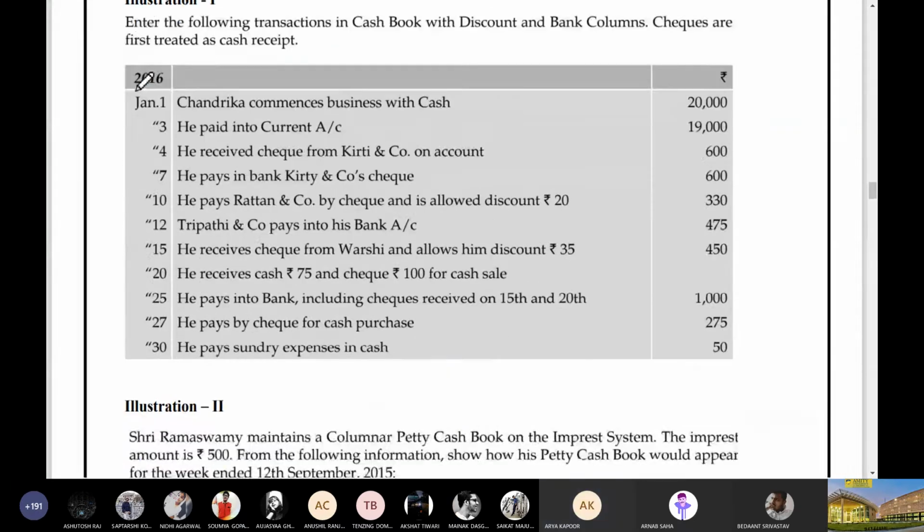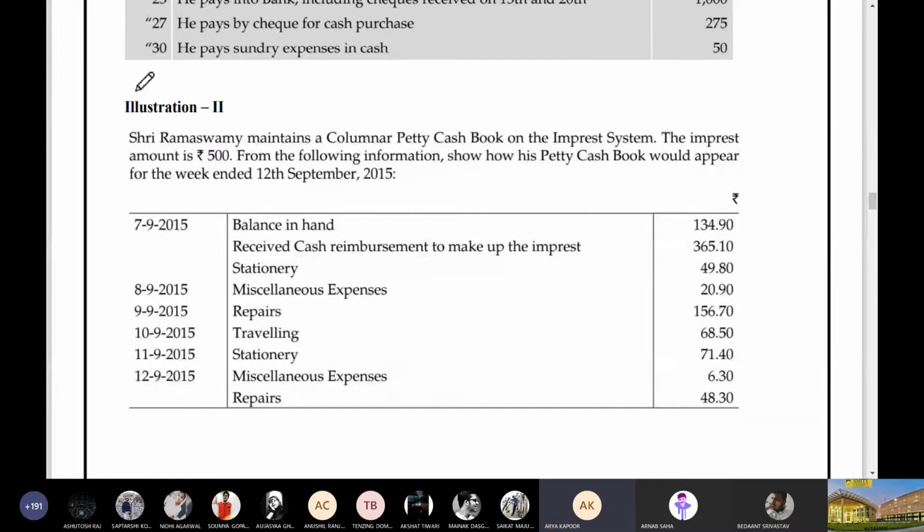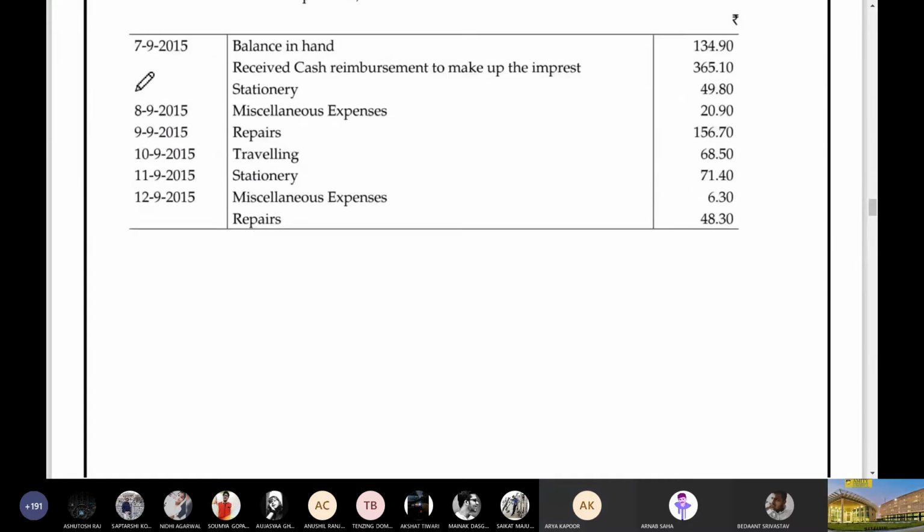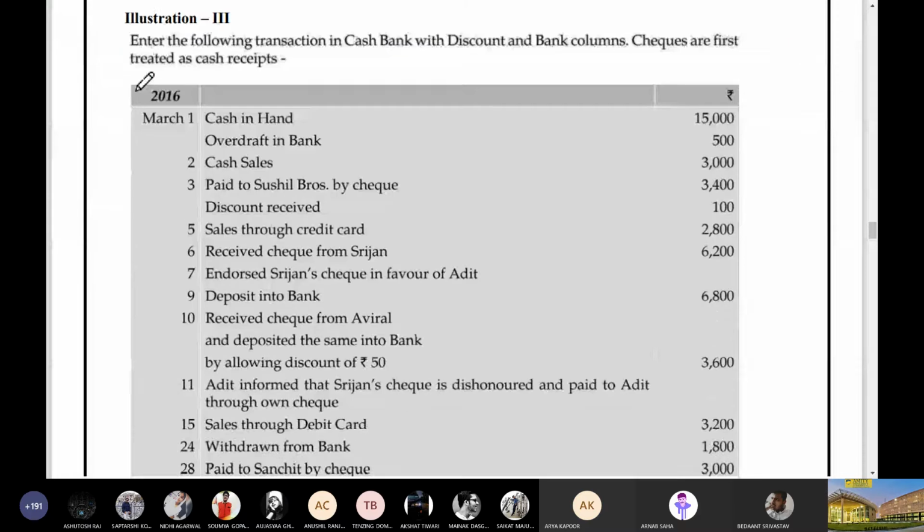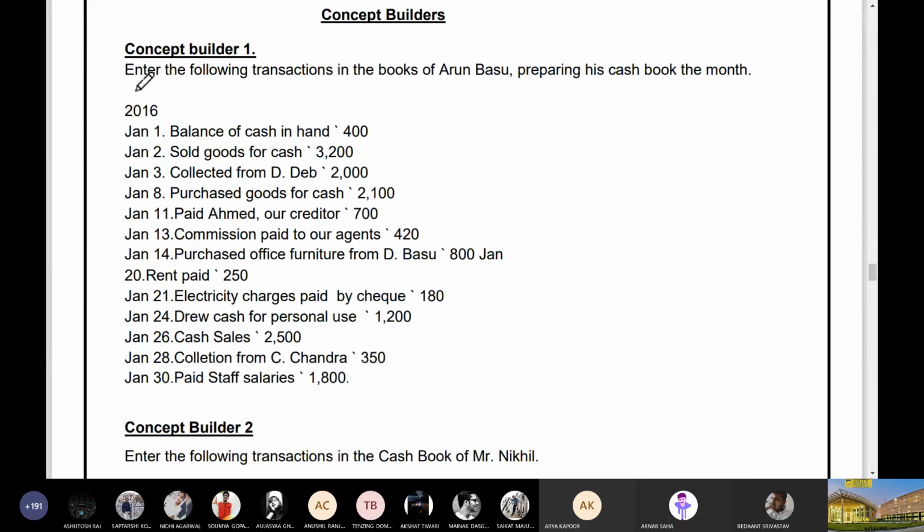Okay, sir. Now we'll do a particular question on cash book. So I will start with this. Okay. Now we'll do this question. How to do this? Just see.